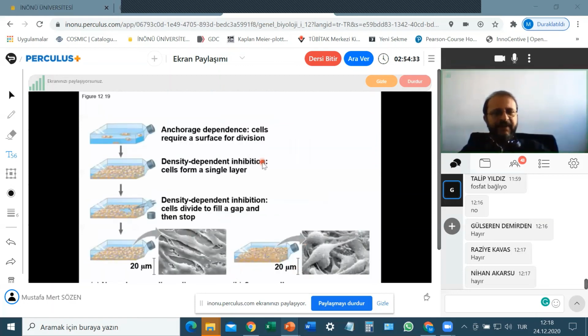All right, anchorage dependence, the cells require a surface for division. So once we put the cells into a flask like this, and when we add the growth medium, the cells find their places and they stick to the bottom of the flask first.